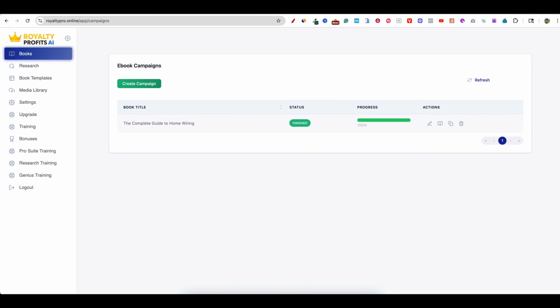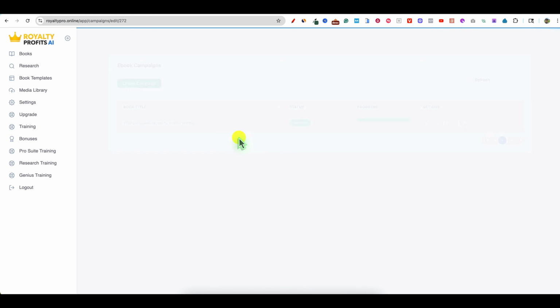Okay, so I stepped away to get some coffee, and I'm pausing the timer. So 3 minutes and 48 seconds, but the book was done when I got back. So we'll just call it 3 minutes to create that 20 to 40 page book. You have editing options here. Let's click on the first option for editing.